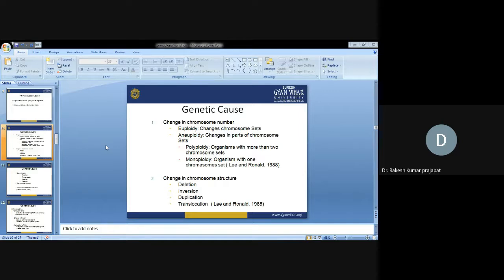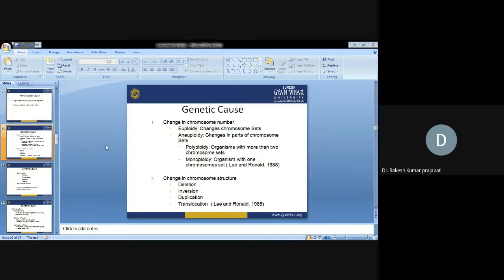Aneuploidy is a change in part of the chromosome set, a particular segment or a particular single chromosome. Polyploidy means an organism with more than two chromosome sets.